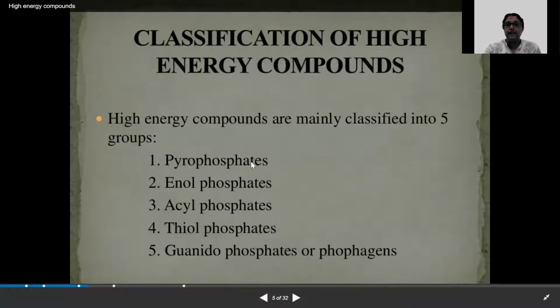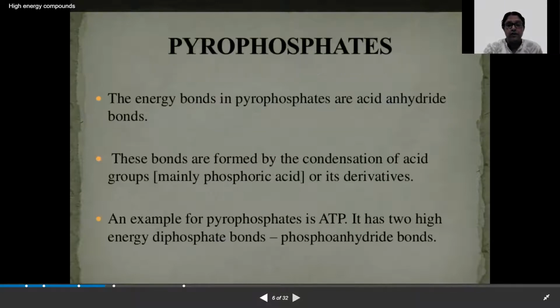So pyrophosphates, the PPi, then the enol phosphates, acyl phosphates, thiol phosphates, and guanidophosphates or phosphagens. They are the 5 classifications of high energy phosphate compounds.